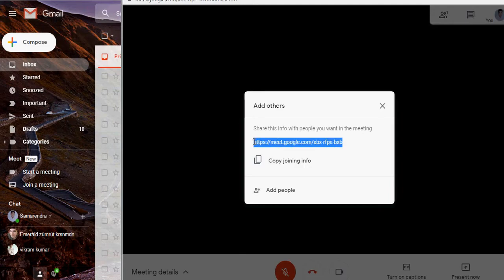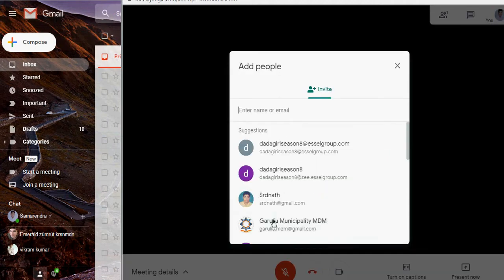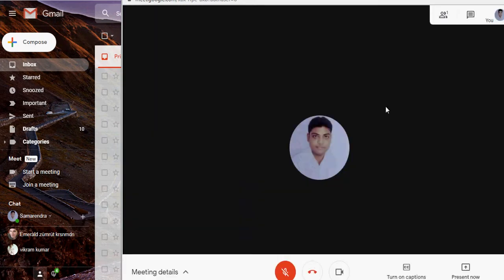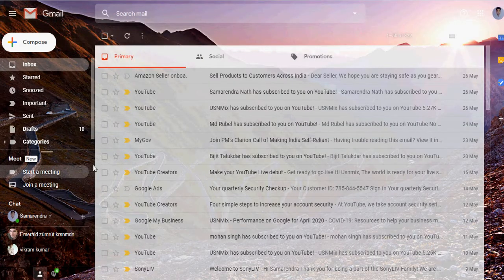You personally send this code, or you can just copy it and add people, and from there, when you click on your friends list, this information, this link, this code, is sent to your friend, and he just clicks on that and joins it. So it is a very simple way to start a meeting.